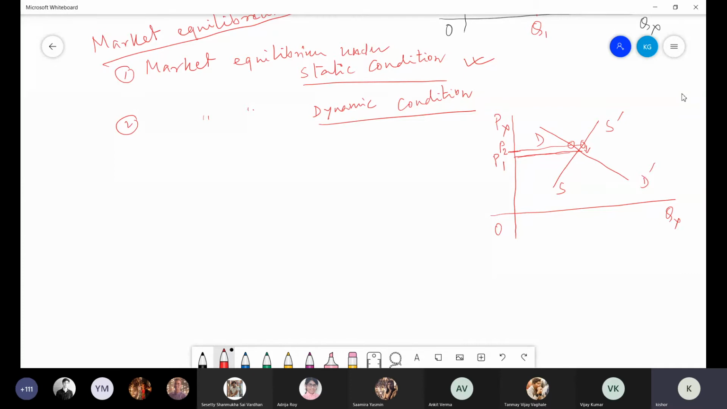Okay, and because of that, this is called... now right now I am discussing equilibrium under static condition. So here, equilibrium under static condition, you will find three different kinds of equilibrium. One is stable equilibrium.